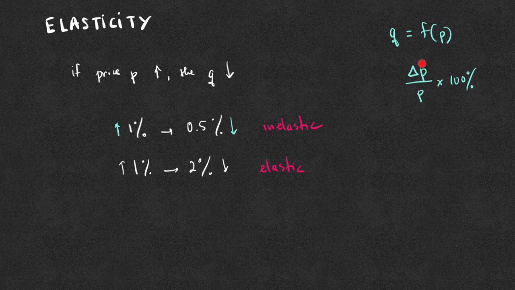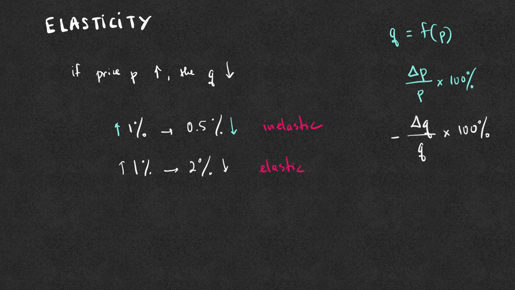Then the change in the price over the original price is 1 over 100 times 100, which is 1%. And so this is the percentage change in the price. The percentage change in the quantity is therefore delta Q over the original quantity times 100%. But we expect the quantity to go down, so the change is negative.